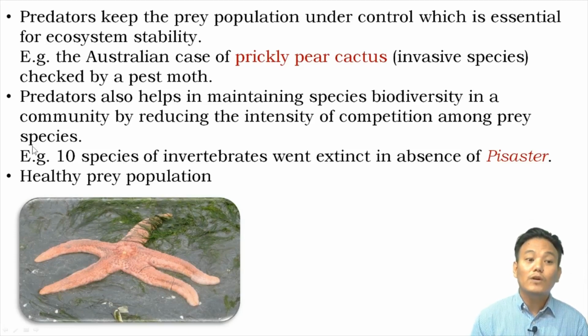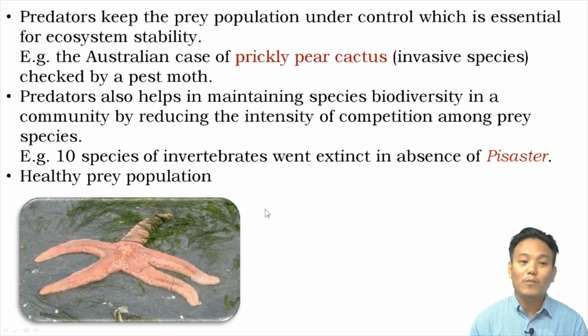Right? So not just that, the predators are also important for maintaining a healthy prey population. Predators will kill off or feed upon weak, genetically weak prey individuals, thereby keeping the prey population healthy. Okay, so those who are weak will be killed off by the predators, thereby maintaining a healthy prey population. So these are the three important roles that you can mention about predators.